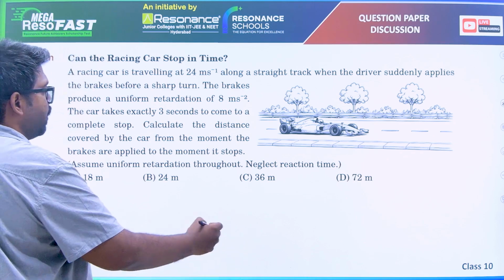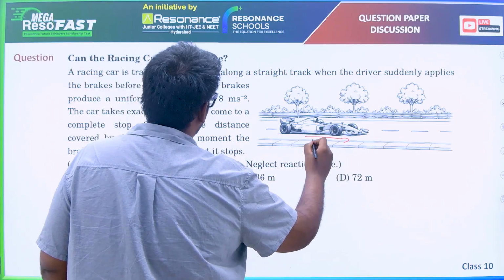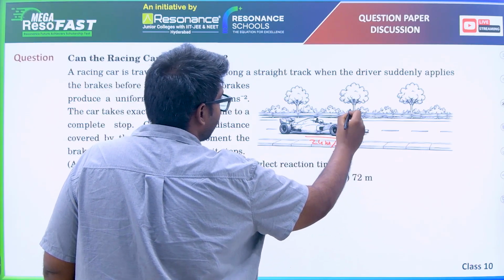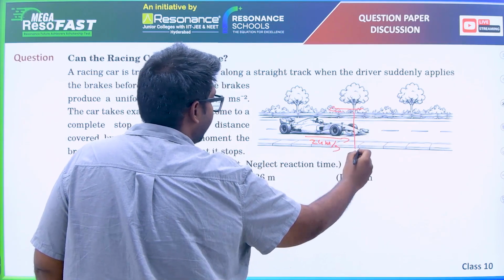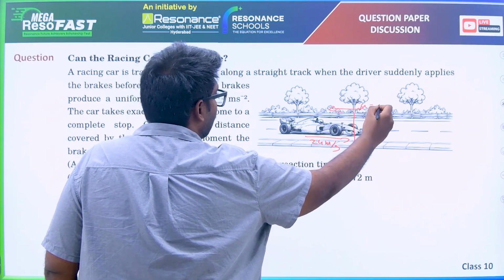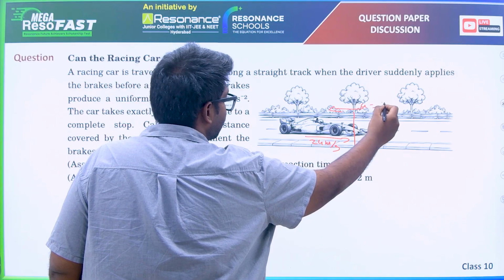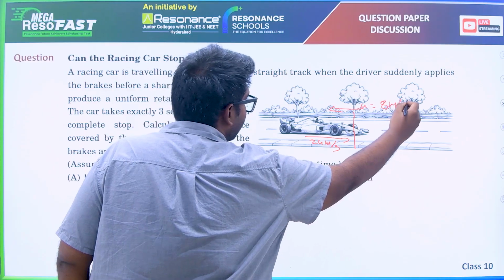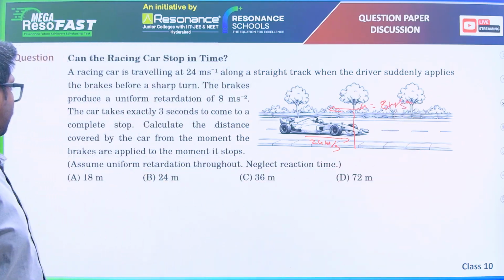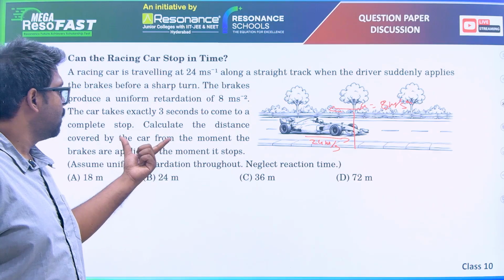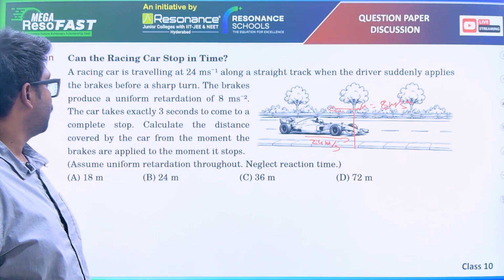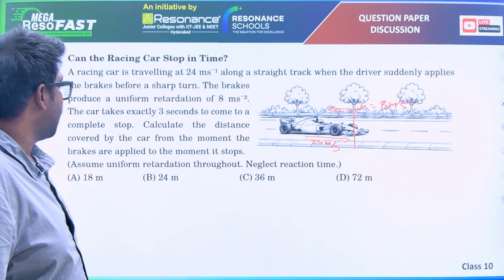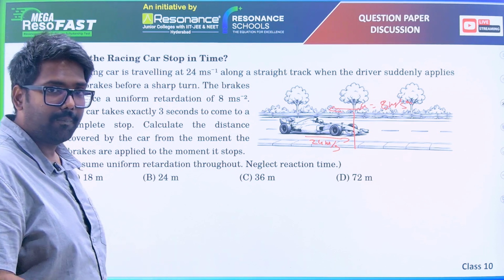So a car which has initial velocity 24 meter per second started applying brake, with deceleration, or acceleration in the negative direction, which is 8 meter per second squared. The car takes exactly 3 seconds to come to rest, a complete stop. Calculate the distance covered by the car from the moment it applied brake.